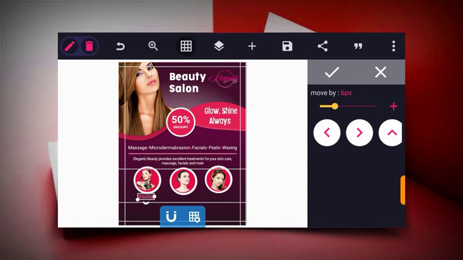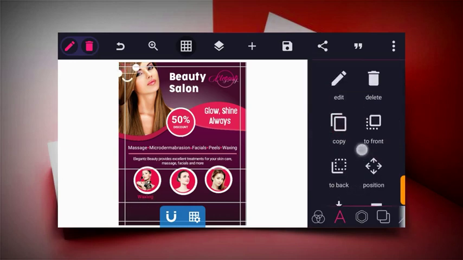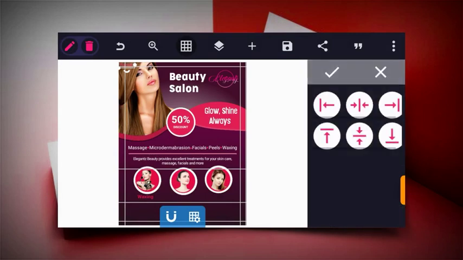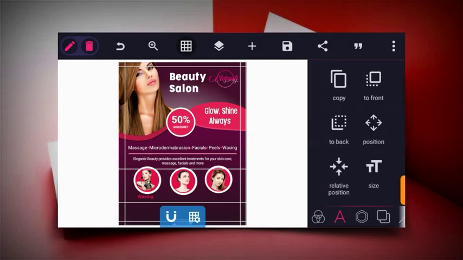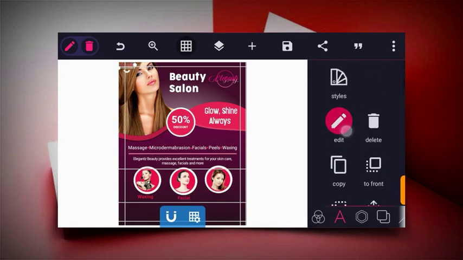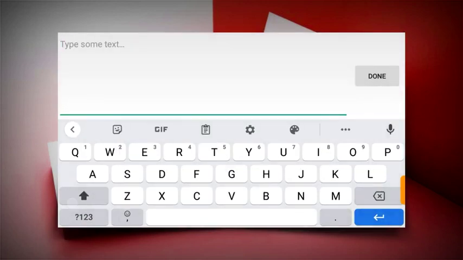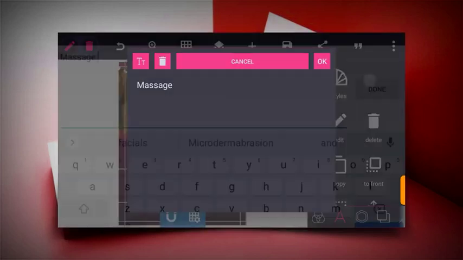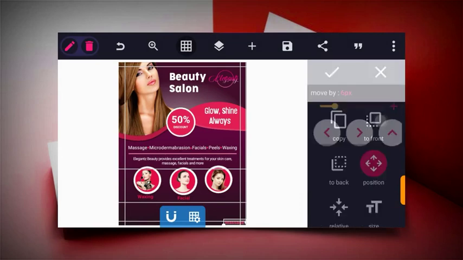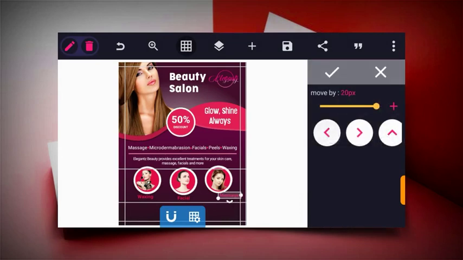So after this, the next thing to do now is to copy also and then write for each service. Okay, let me say this is facial, and then you can use this to bring it down. Then place it at the center and then duplicate and edit the other one, which should be massage. So use this to change the locations and the rest.